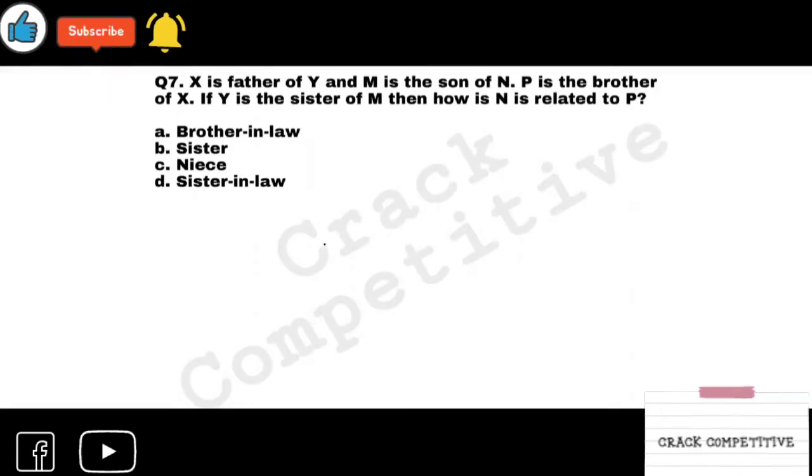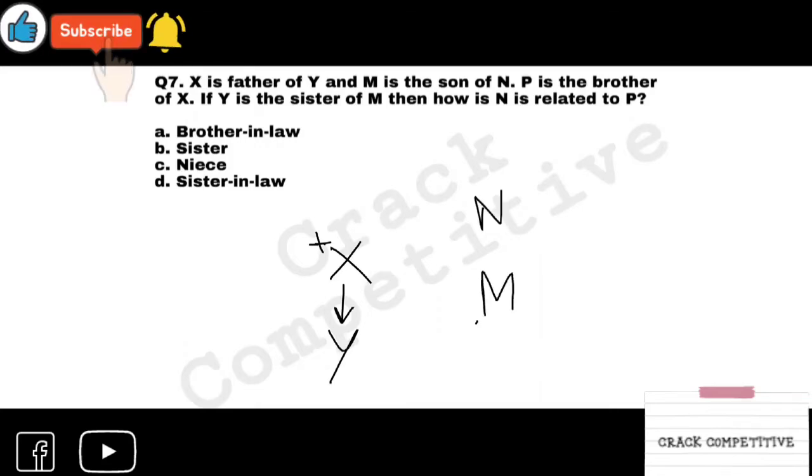X is father of Y. One generation gap. X is father, so it should be plus. It can be in a square. And M is the son of N. No relation there. M is also plus. There is also a generation gap, right? There is no relation between these four people in this first sentence.